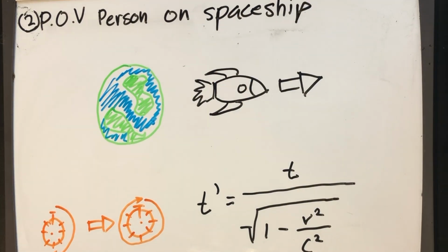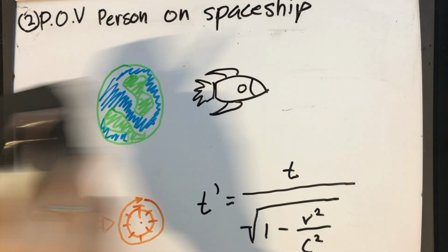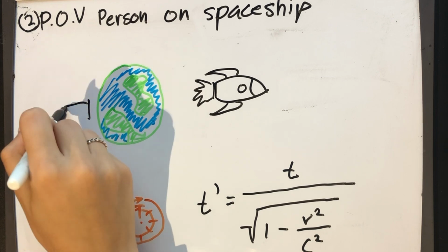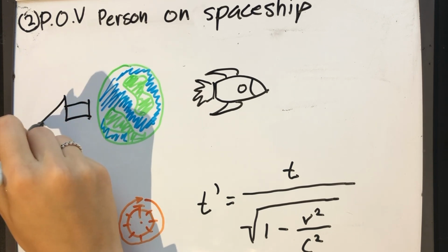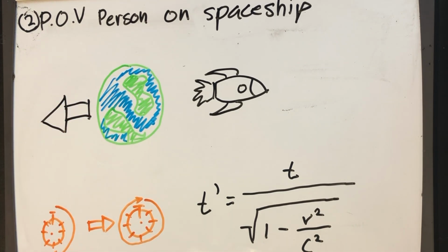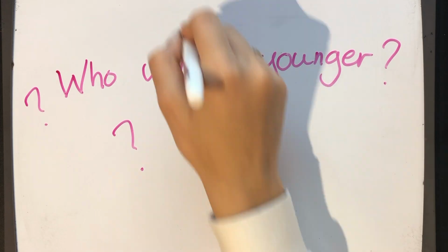However, from the perspective of the twin on the spaceship, they are at rest, and as such, the entire universe, including the twin back on Earth, is moving. Consequently, the twin back on Earth would experience time slower, as per the equation. These two points of view are contradictory to each other, so which one is right?